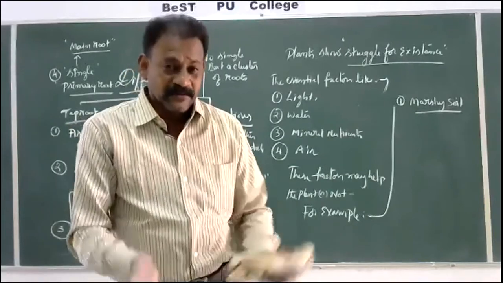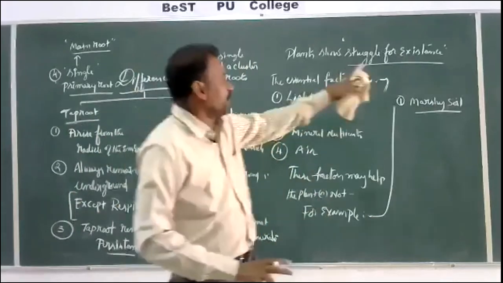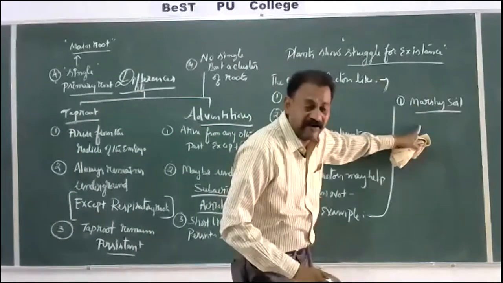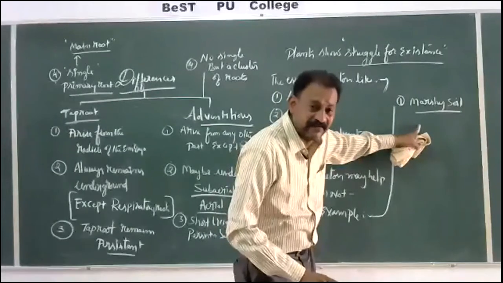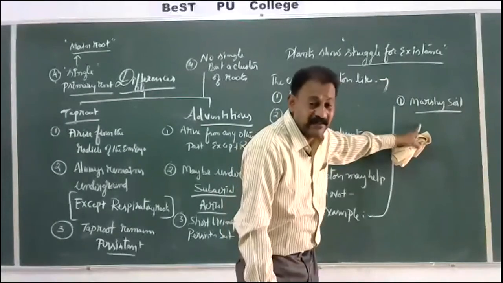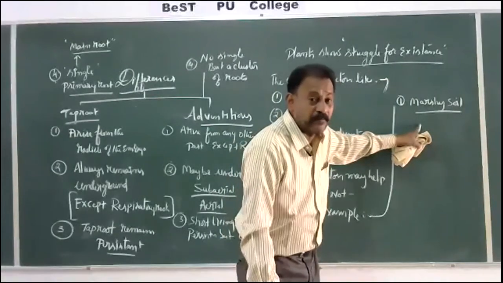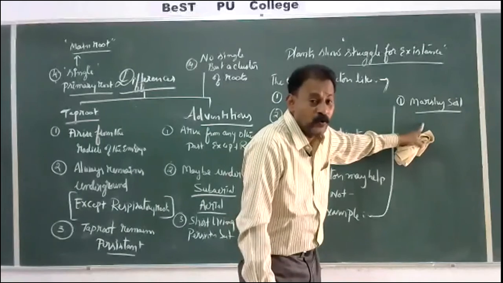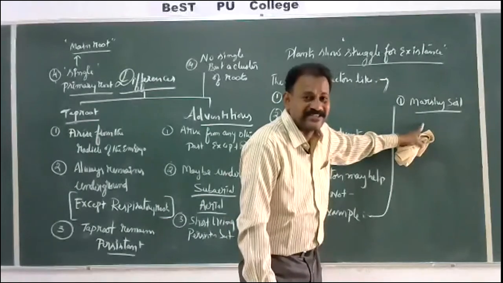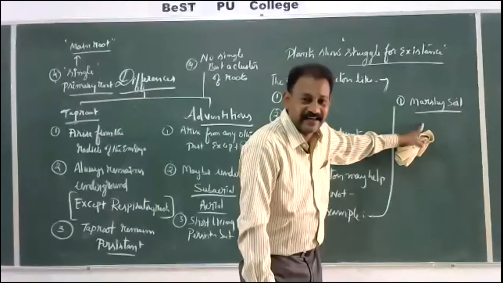So the plants living in marshy soil, even though they have enough water availability, maybe light, are not getting a proper amount of air, so they have to show some changes to get the air.